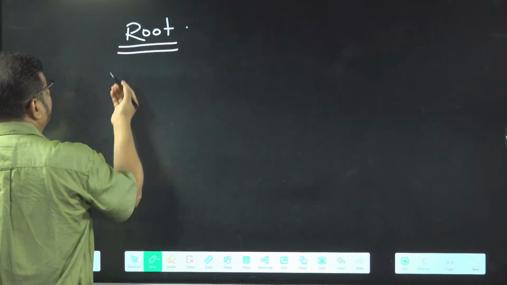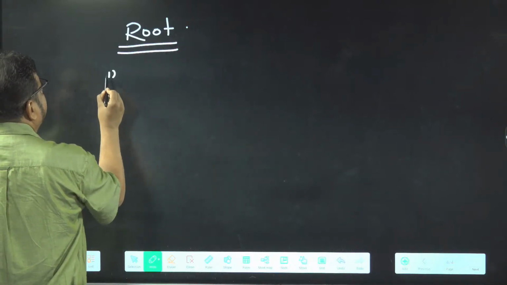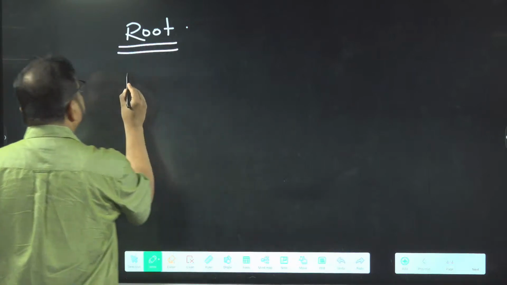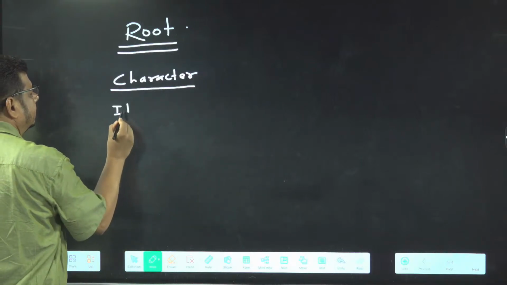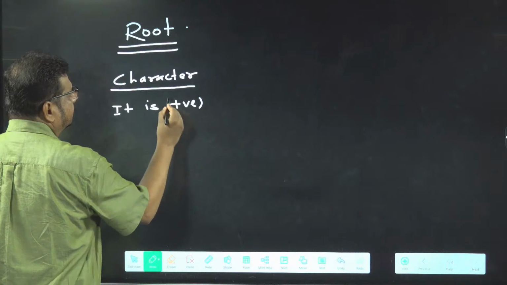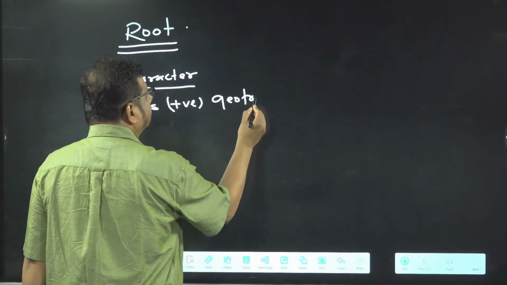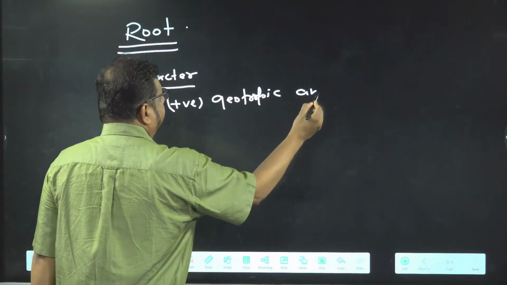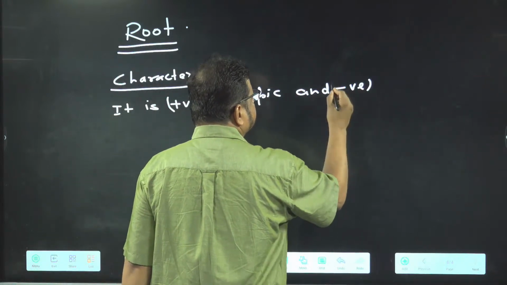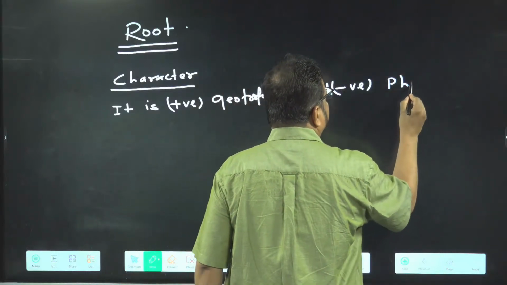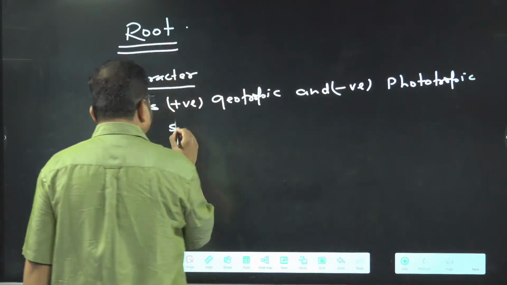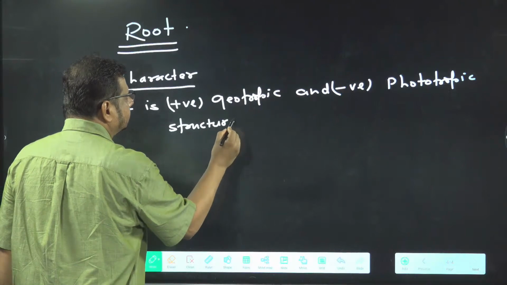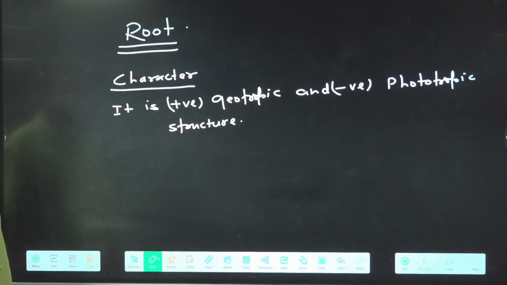So if we want to write something about root, we can write the character: it is a positive geotropic and negative phototropic structure.